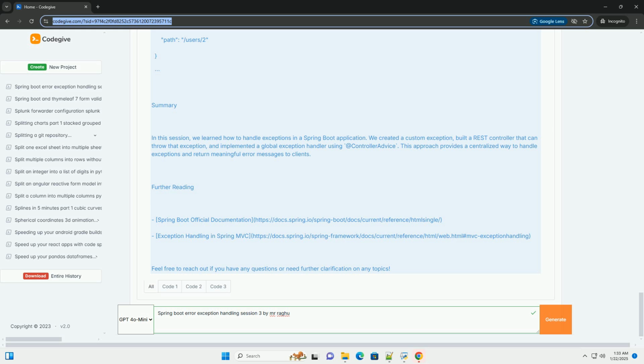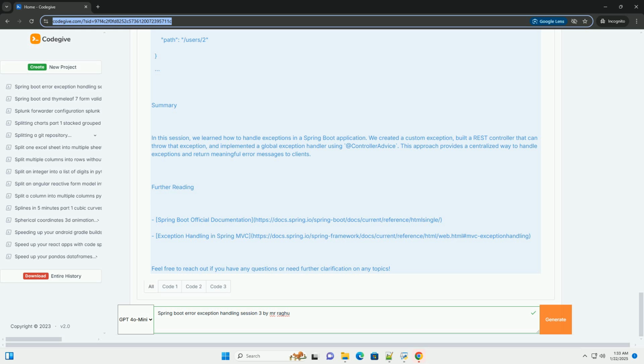Step 3. Create a controller. Next, we will create a simple REST controller that might throw our custom exception. Step 4. Create a global exception handler. Use @ControllerAdvice to create a global exception handler that will catch exceptions thrown by the controllers and return appropriate responses. Step 5. Testing the application.